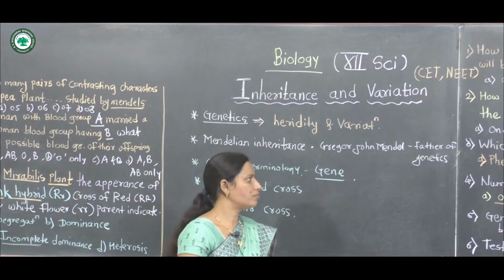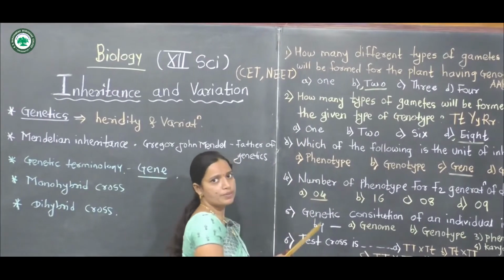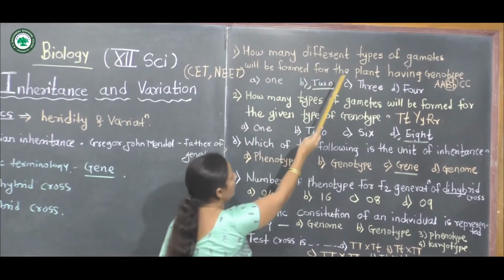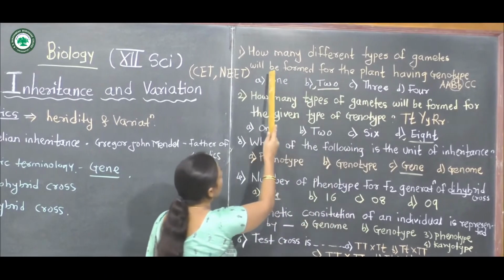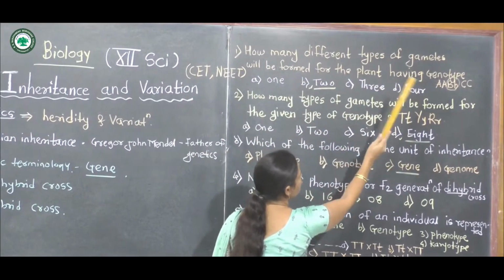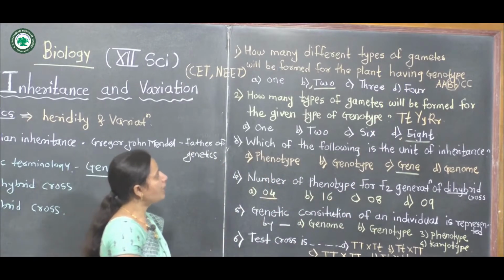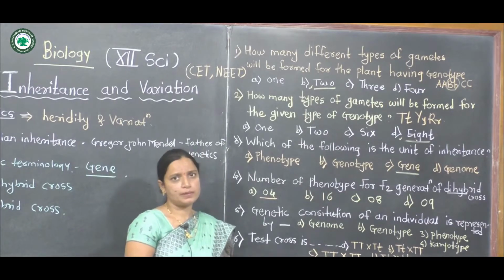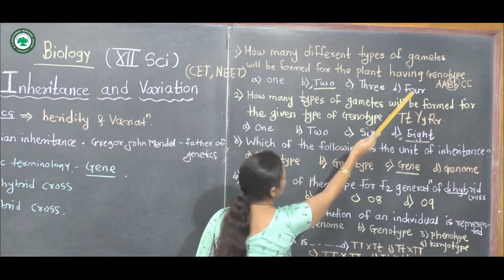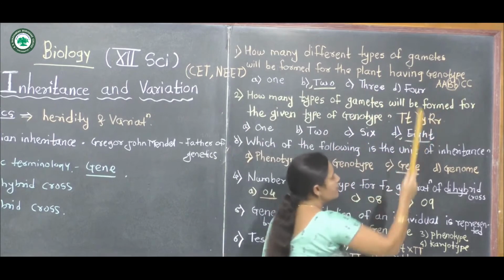Now one problem is related to this. Let us solve these problems. The first problem: how many different types of gametes will be formed for a plant having genotype AA, Bb and CC?